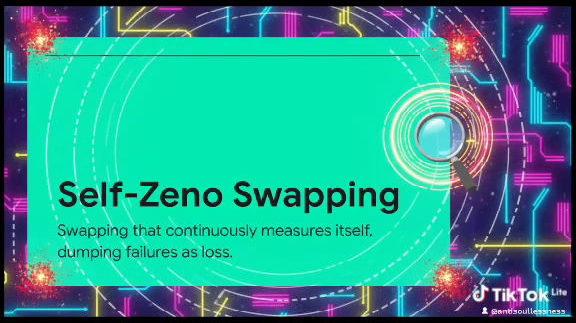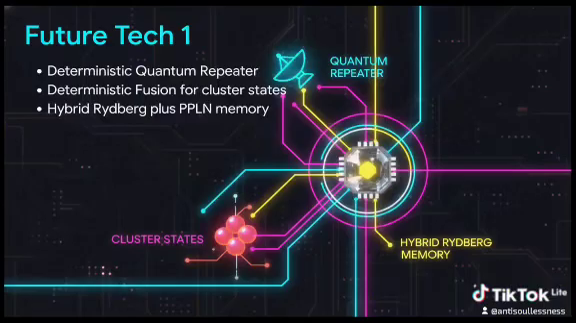But this self-zeno version continuously measures itself. It forces the system to only live in the successful entangled subspace. If a failure mode tries to occur, the zeno rule just dumps it as loss instantly. It requires 0 external detectors to herald success. It just works automatically.